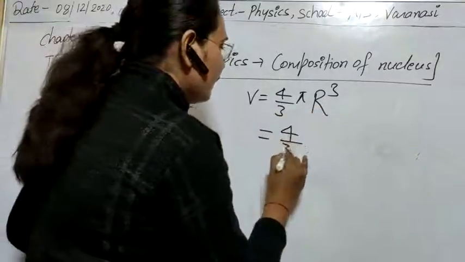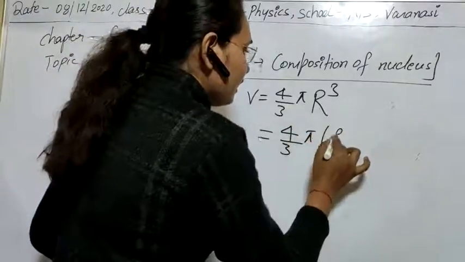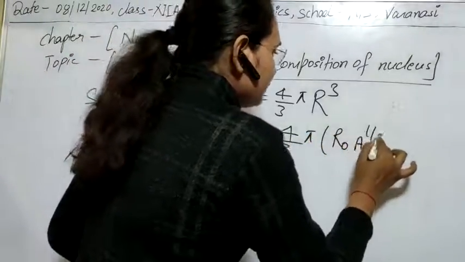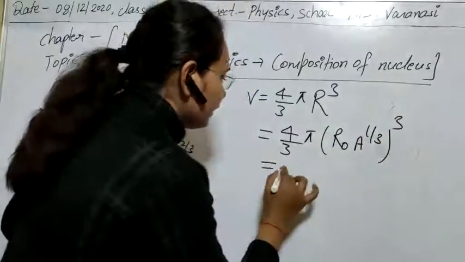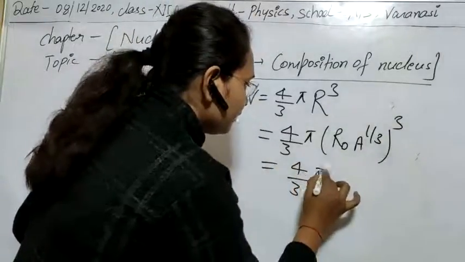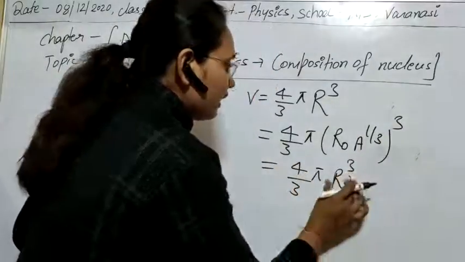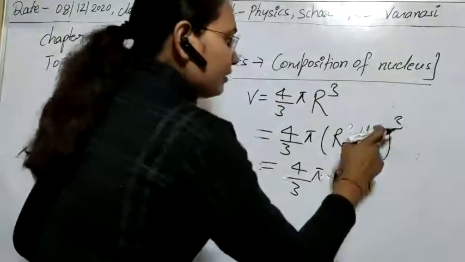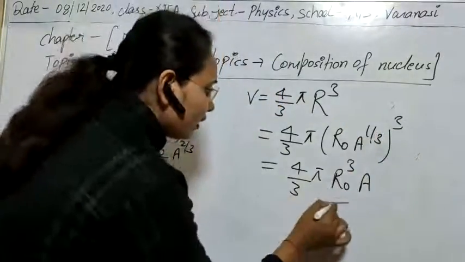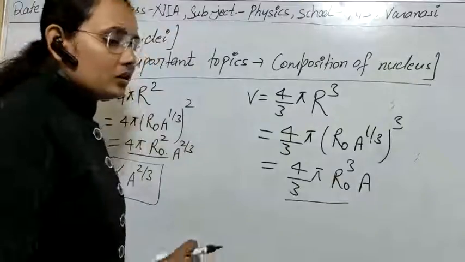So here after solving we will obtain R0 A power 1 by 3 whole cube, and if you solve it again, we will obtain R0 cube A. Clear? And again all these factors are constant.